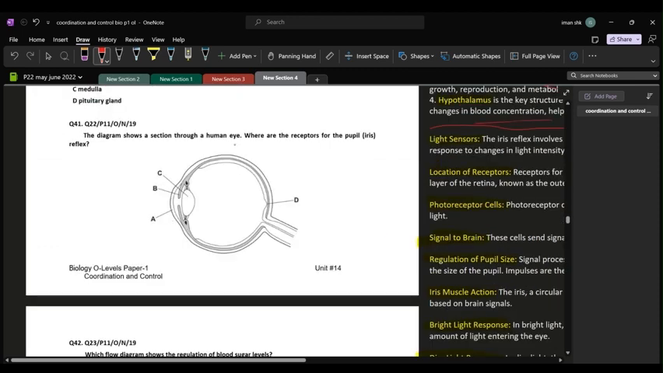Question 41. The diagram shows a section through a human eye. Where are the receptors for the pupil iris reflex? Remember, examiner आपको pupillary reflex भी कह सकता है, pupil reflex भी कह सकता है instead of iris reflex. So you should not be confused. They are the same things.